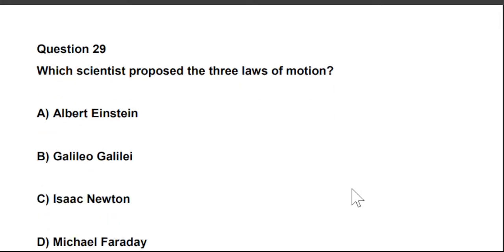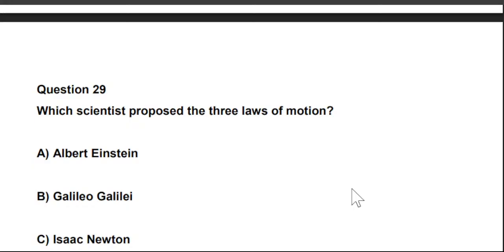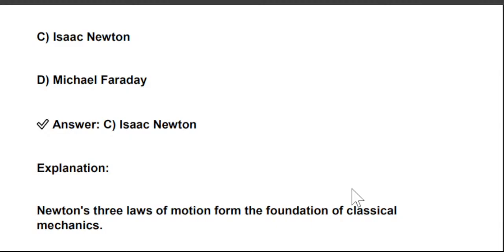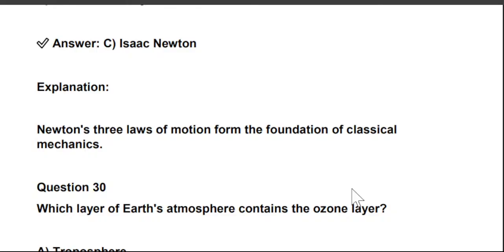Next is, which scientist proposed the three laws of motion? Albert Einstein, Galileo Galilei, Isaac Newton, and Michael Faraday. So the right answer is Isaac Newton. Isaac Newton proposed the three laws of motion. Newton's three laws of motion form the foundation of classical mechanics.